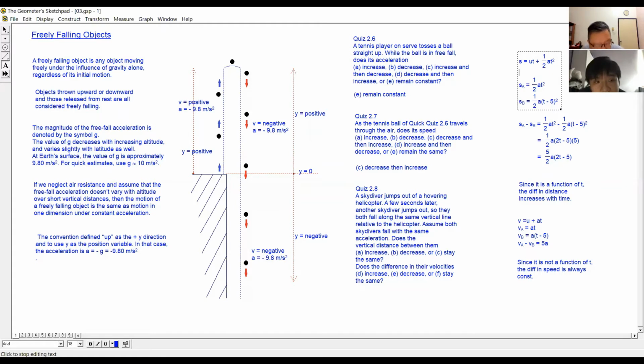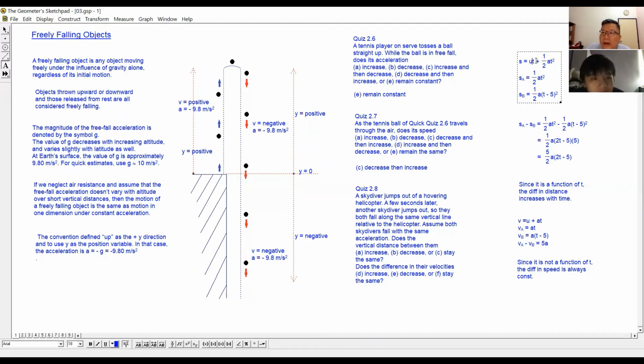Now when they jump out of the helicopter, the initial velocity u, or V naught, is actually 0.